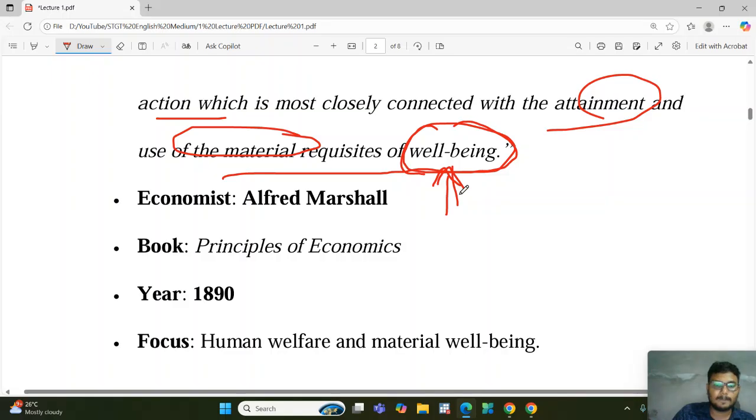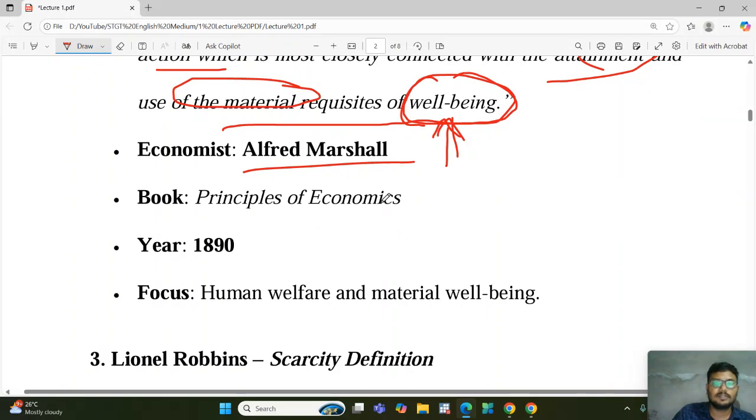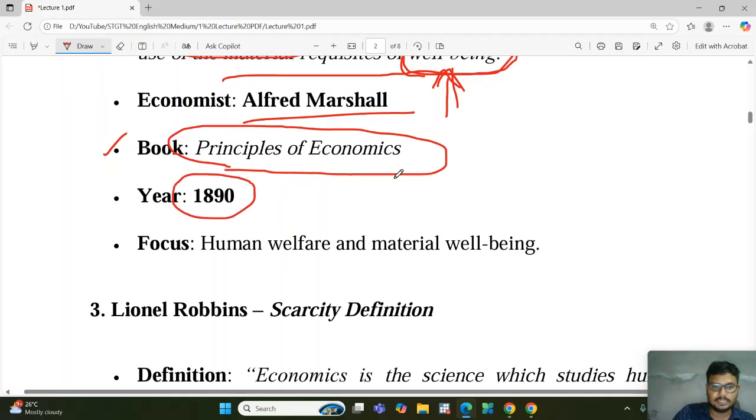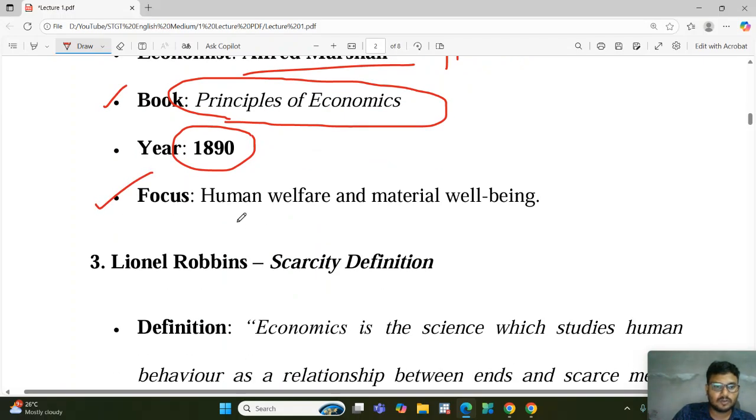So that is why Alfred Marshall is called the welfare economist. His book name is Principles of Economics, which you have to remember, and it was published in the year 1890. He focused on welfare, human welfare, as well as material well-being. You have to remember that one.